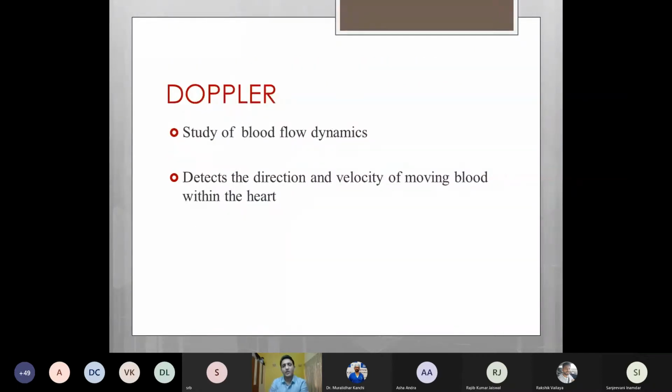Now coming to Doppler physics in echocardiography. Till now, using 2D and M mode, we have studied the anatomy. We are able to see the anatomy of the heart and we are able to see the motion. But using 2D and M mode, we are not able to see the direction and velocity of moving blood. Hence, we apply the physics of Doppler principles to echocardiography so that we can detect the direction and velocity of moving blood.